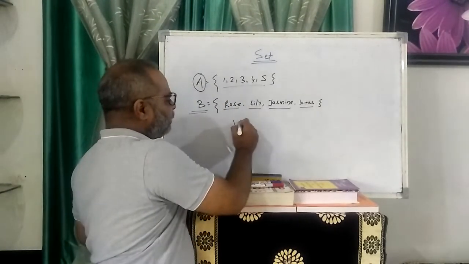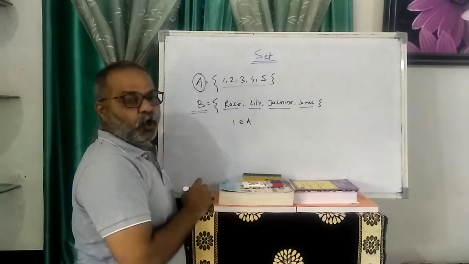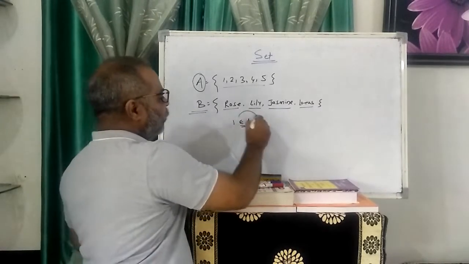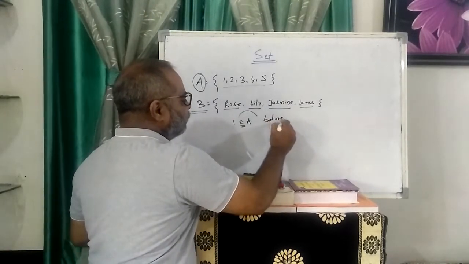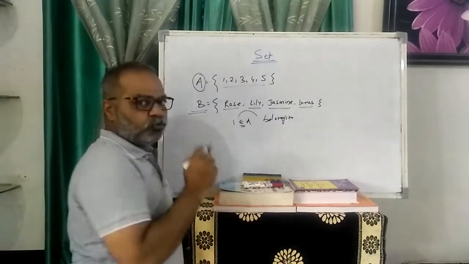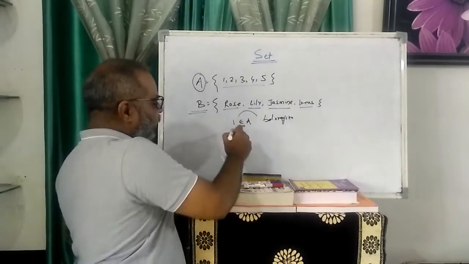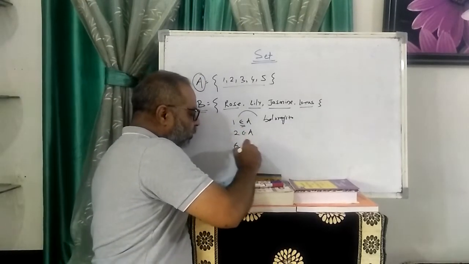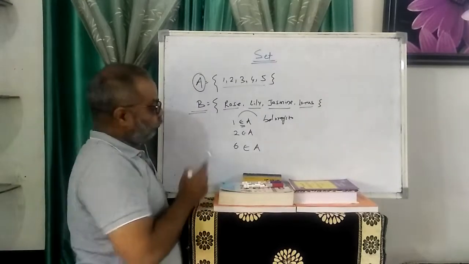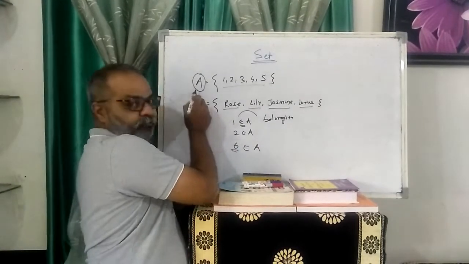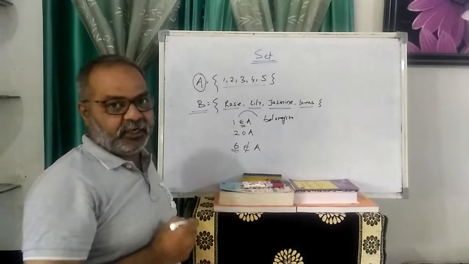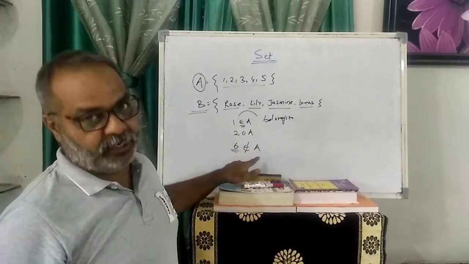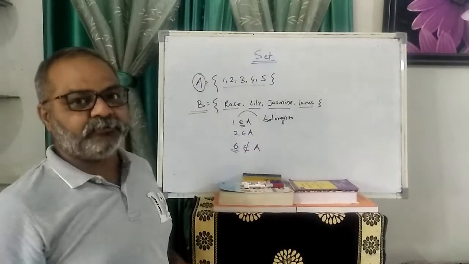So I write that 1 is an element of set A. That symbol is called belongs to. Belongs to means it is contained in that set. So 2 belongs to A. Now I write 5, 6. Does 6 belong to A? 6 is not an element of set A. So I write the symbol here, and it is read as 6 does not belong to A. Okay, so these are sets.